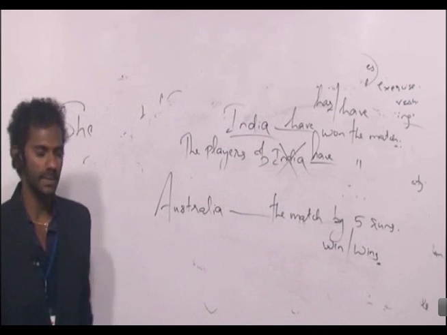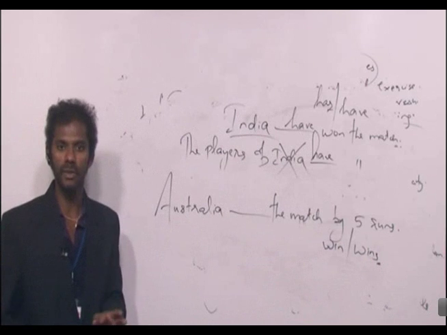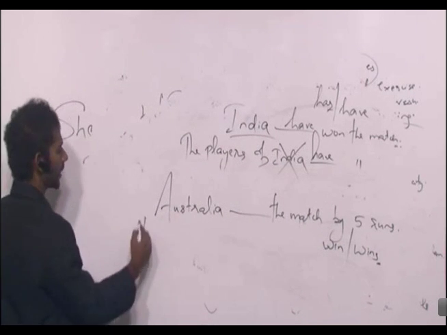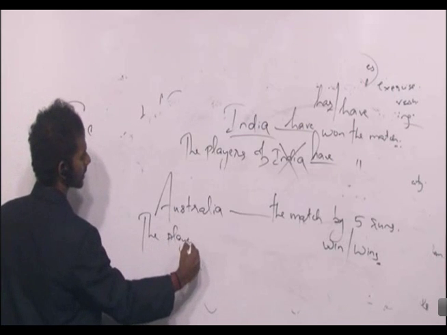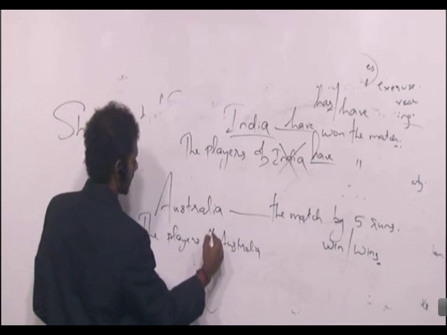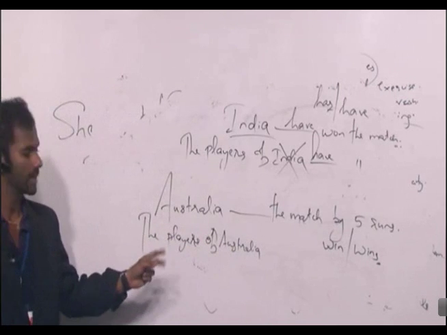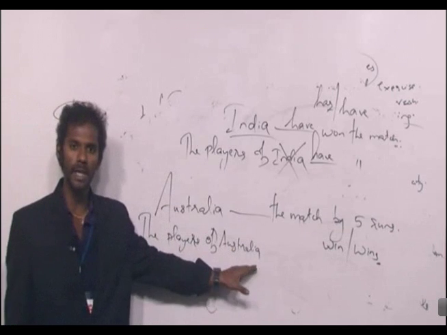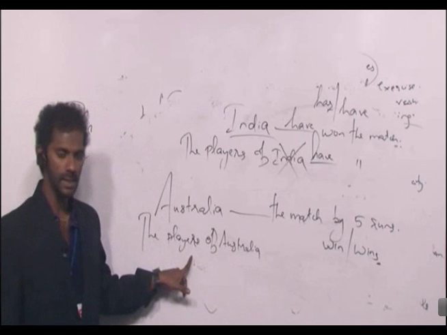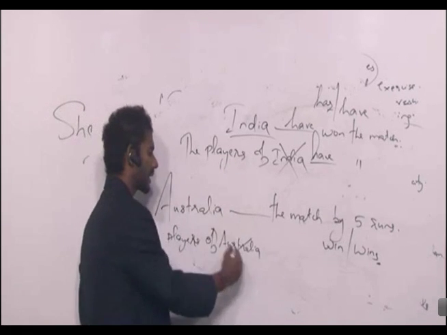Same logic. Australia is a country. A country cannot win a match, right? The word Australia refers to the players of Australia in this context. Now tell me, how many nouns before the verb? There are 2 nouns before the verb. One is the players, other one is Australia. Eliminating the middleman, Australia gets eliminated.